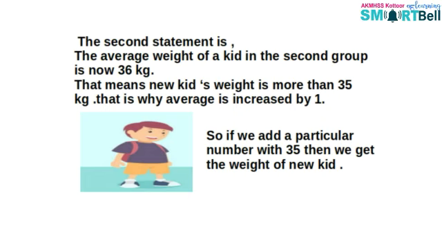That means the new kid's weight is more than 35. That is why the average weight is increased by 1. So, we add a particular number to 35. Then we get the weight of the new kid.